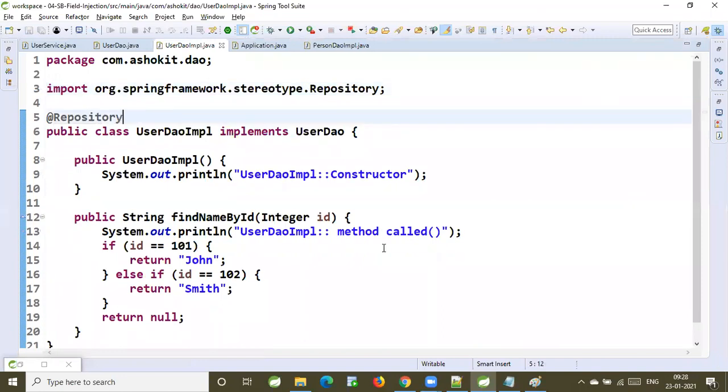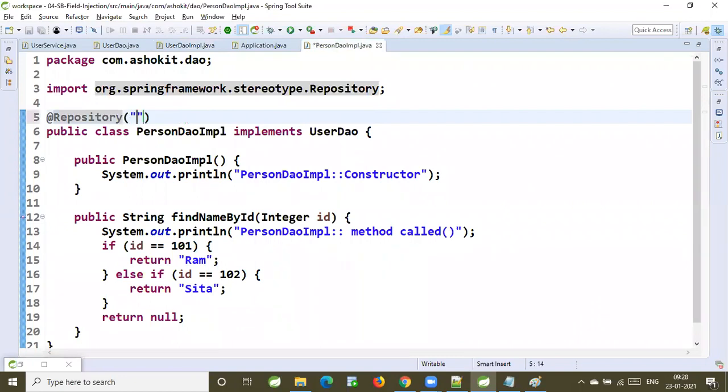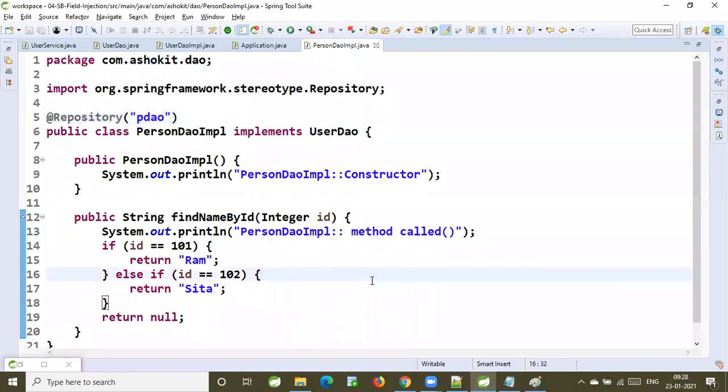One second, hold on. We have another approach also. What is that? Now here we can take UDAO. UDAO is the name of the bean I am giving. For this one, I am giving the bean name as PDAO. UDAO and PDAO we are giving as a dependency for this one.